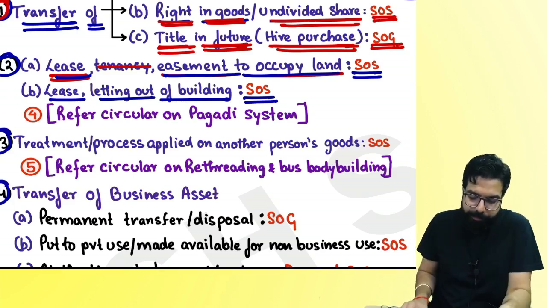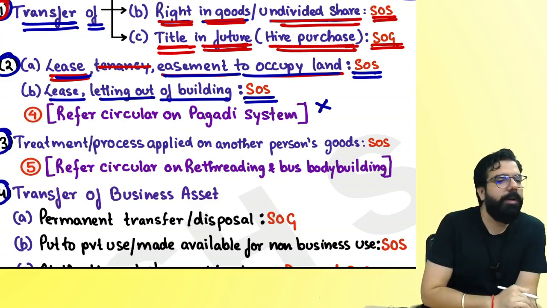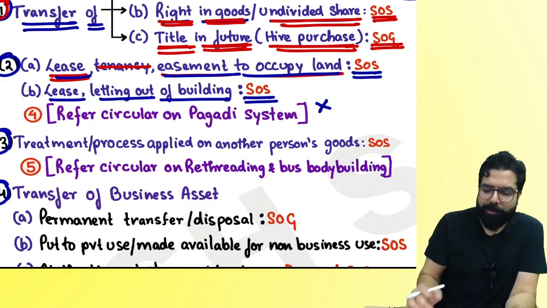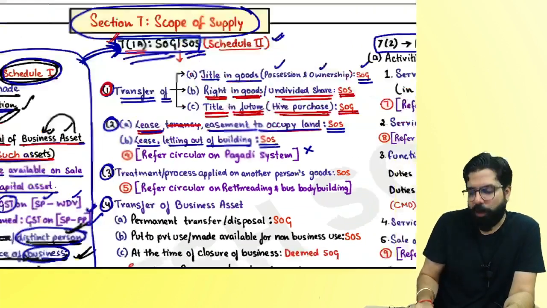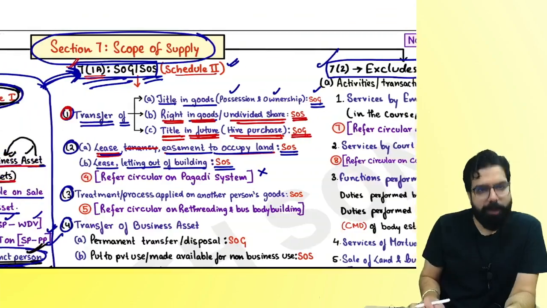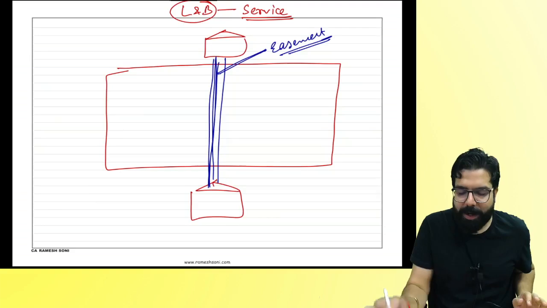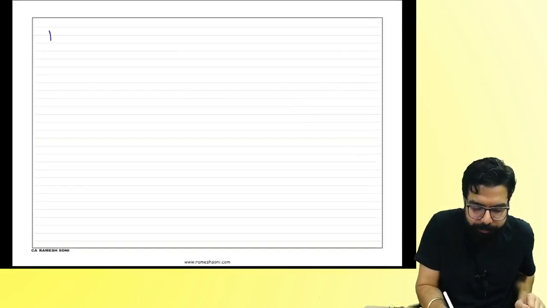Chalo, next. Sir, Pagdi system. I will talk about Pagdi system, but a little later, not now. Actually, for Pagdi system, you need to learn a little of Schedule 3, and then we have to come back. So we'll talk about it. Don't worry. I told you the first paragraph. What is the first paragraph, everyone?